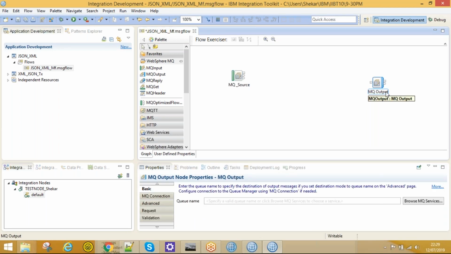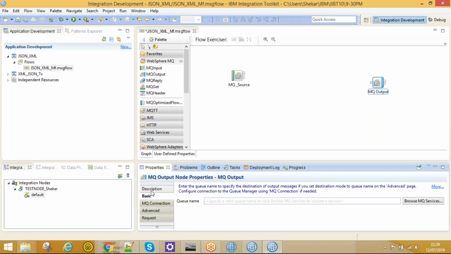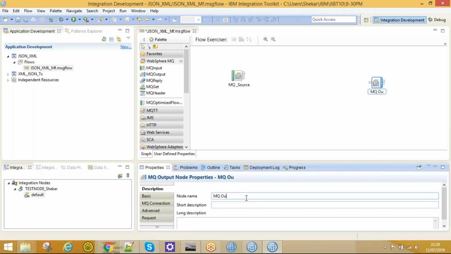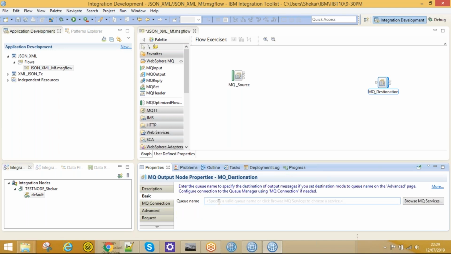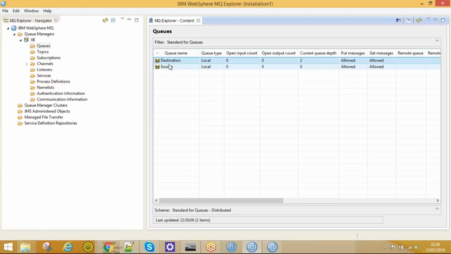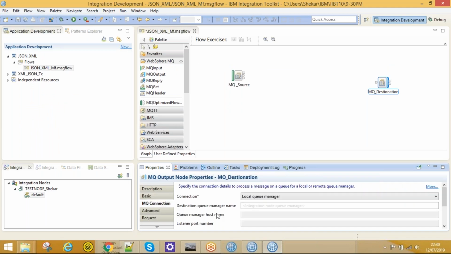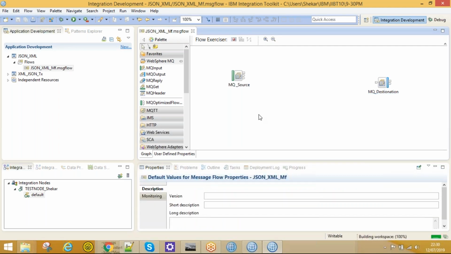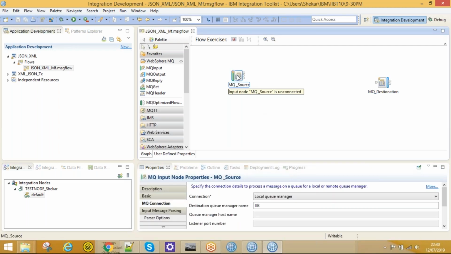I'm configuring the MQ output properties. In the description, instead of queue node name, let it be the destination queue name. For the destination, we need to give the queue name here. And we need to define the queue manager connection. Let it be IAB. Now these properties are completed.